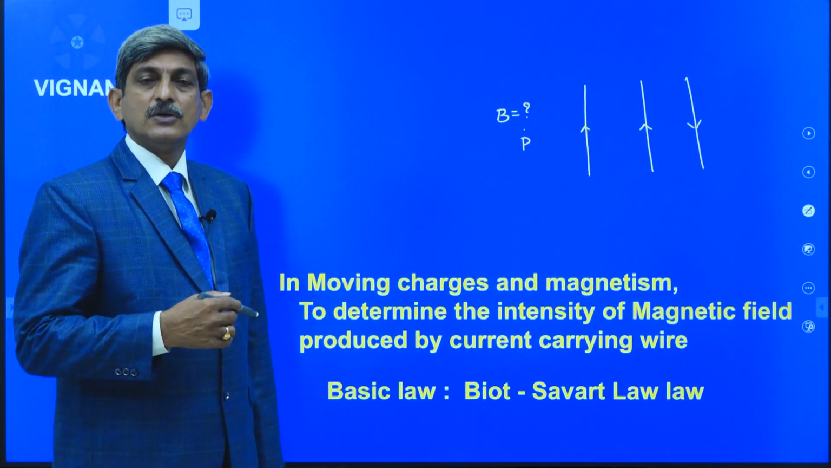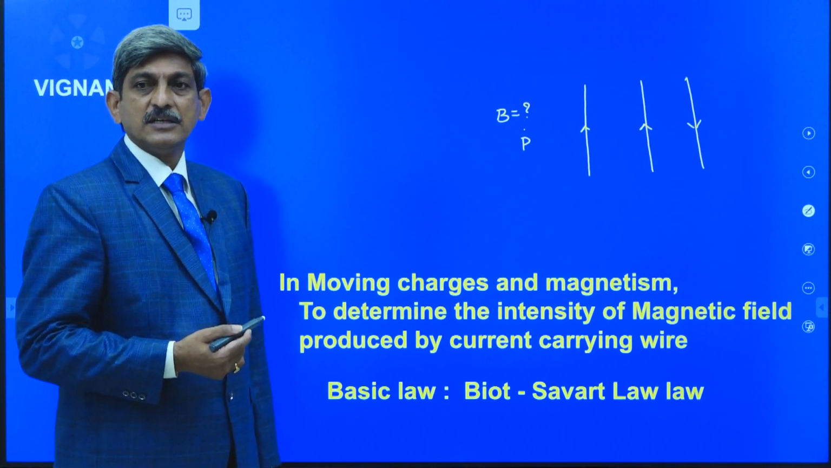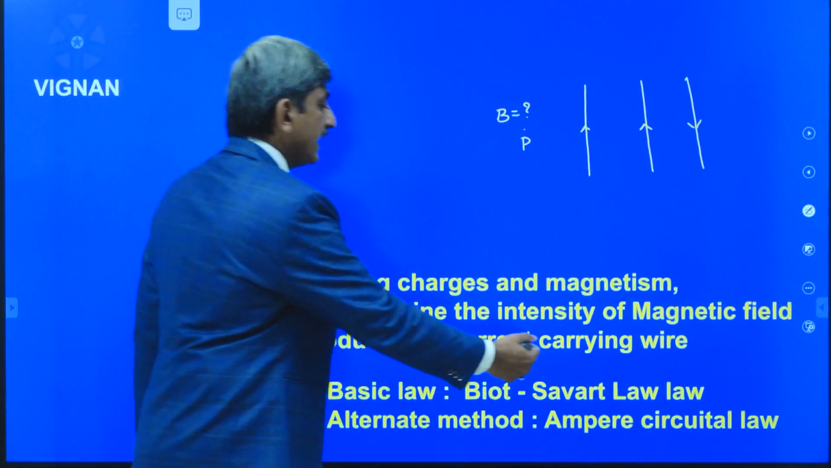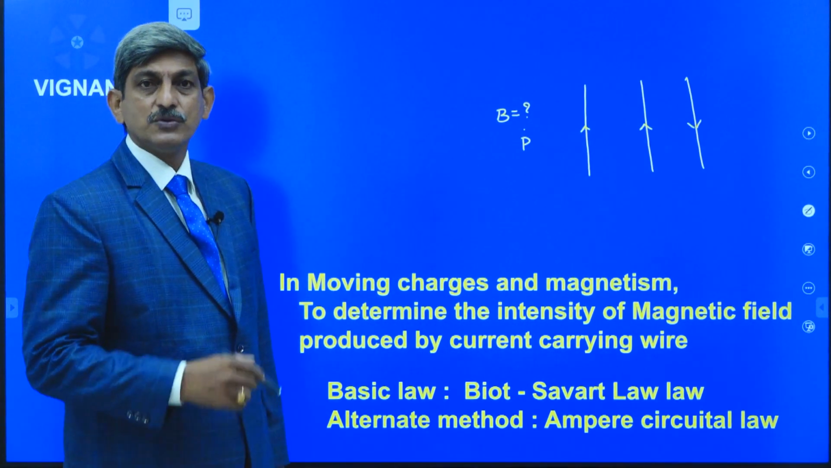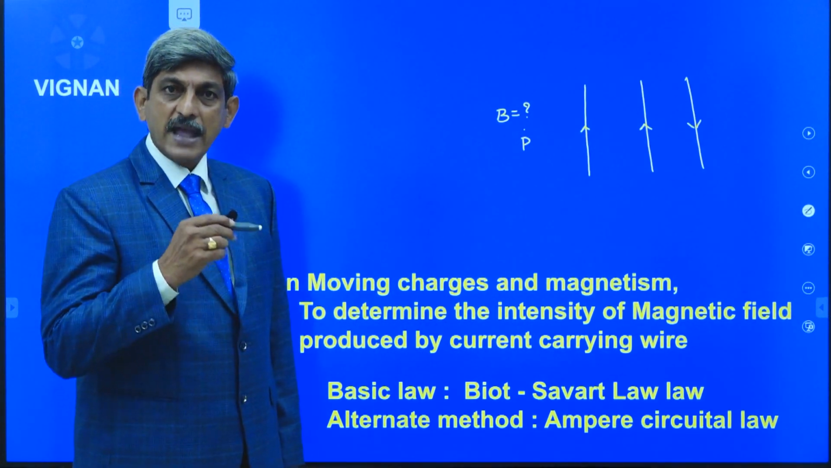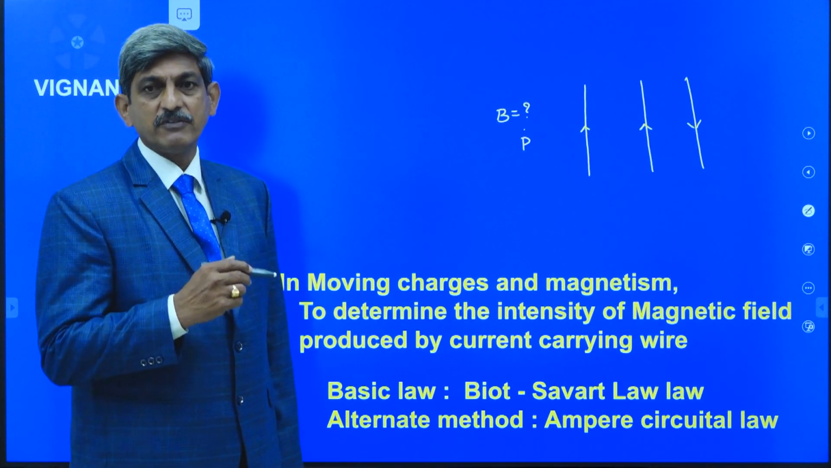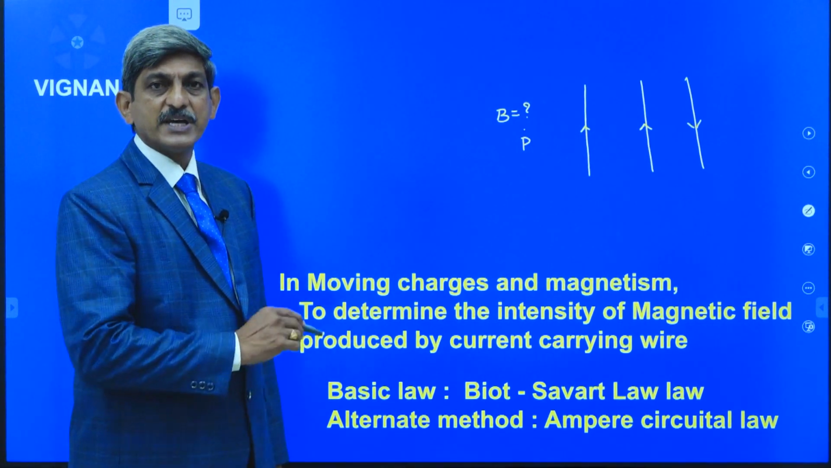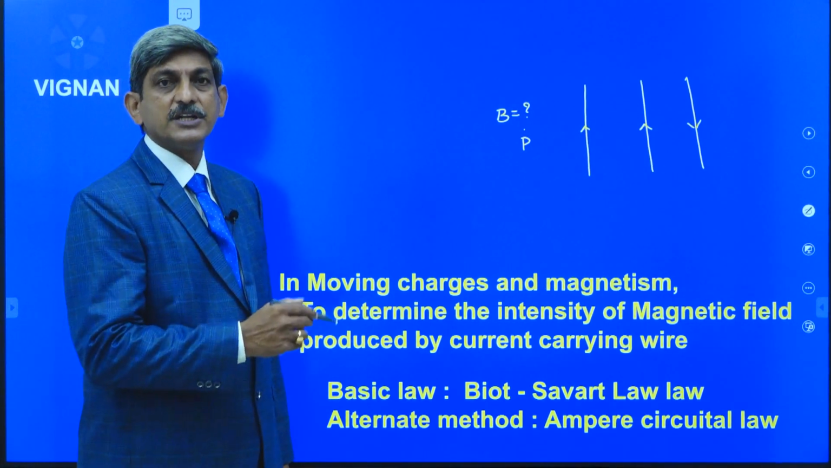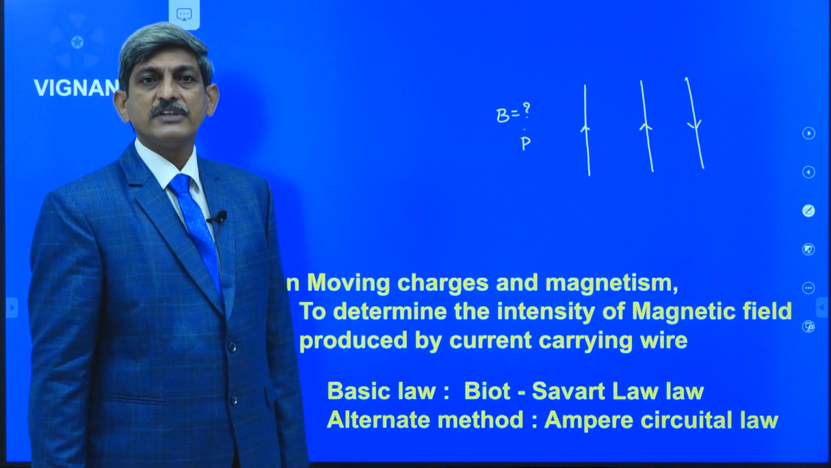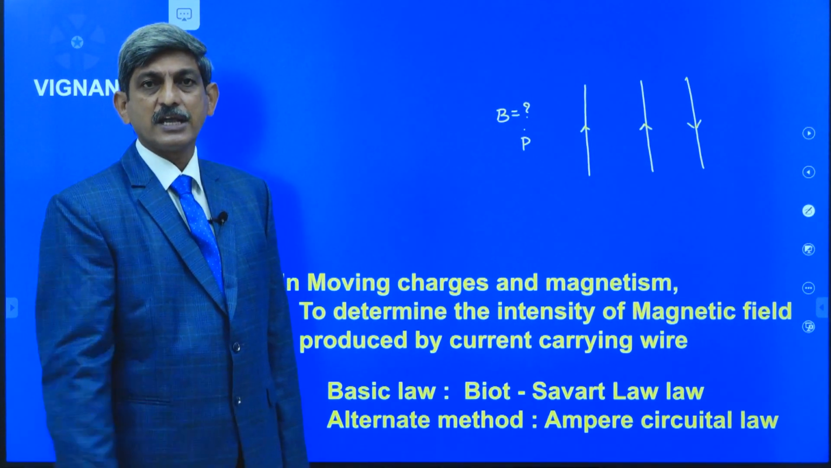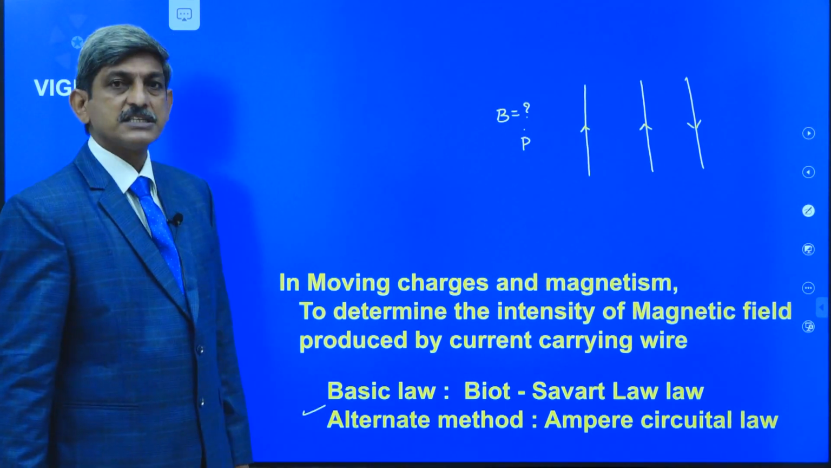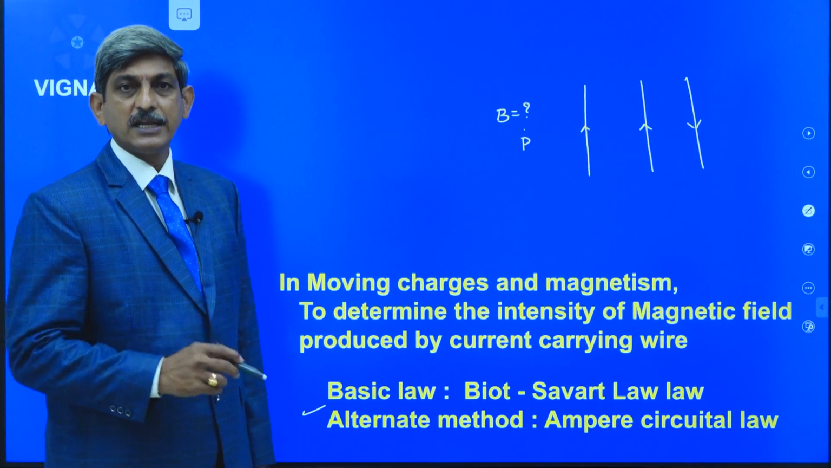Here also, to minimize the complexity, we are going to use another method. That alternate method is the Ampere's circuital law, which is used to determine the magnetic field produced by the current carrying wires. Okay? So the Biot-Savart's law is the basic law, whereas the Ampere's circuital law is the alternate method used to determine the intensity of the magnetic field produced by the current carrying conductors. Now we are going to study this alternate method, that is the Ampere's circuital law, in detail in this session.